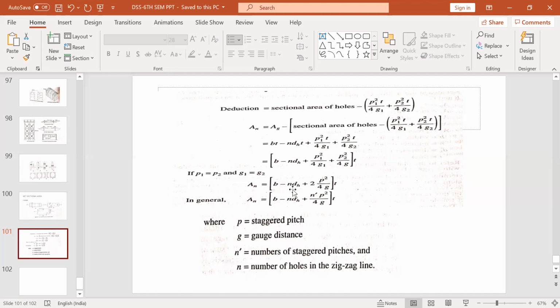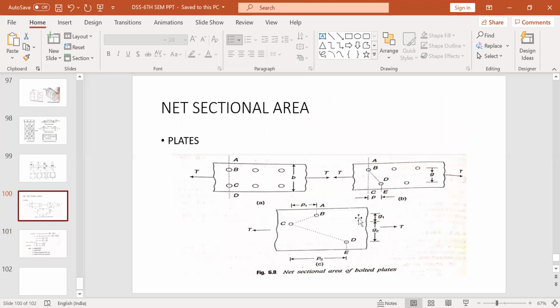Now this is for two pitches. You are making three holes and you are getting two pitches. If you generalize this formula, you get (B minus n d_h plus n dash times P square by 4G) into t, where P is the staggered pitch, G is the gauge distance, n dash is the number of staggered pitches, and n is the number of holes in the zigzag line. What is the number of holes in the zigzag line? For example, in this case, this is 1, 2, and 3. You are getting three holes in the zigzag line.